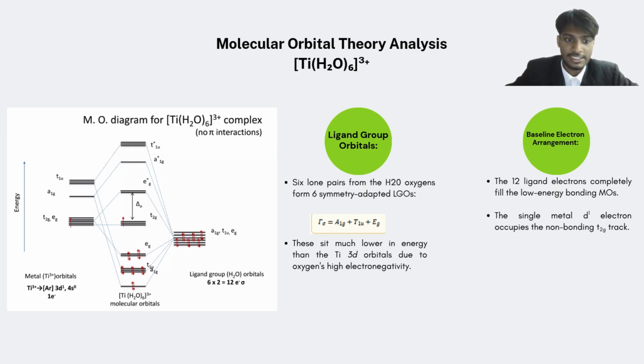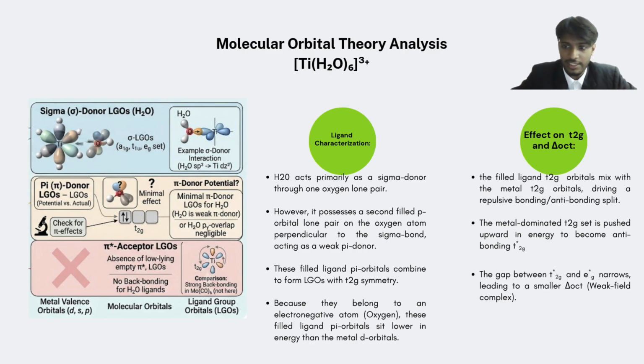This satisfies the 6 sigma bonds of the octahedral core, leaving the single metal-derived d1 electron to sit alone in the non-bonding T2g level. That sets up our baseline for the delta oct gap before we turn on any secondary pi effects. Next, we will look at the ligand characterization to learn more about the secondary pi interaction with our water